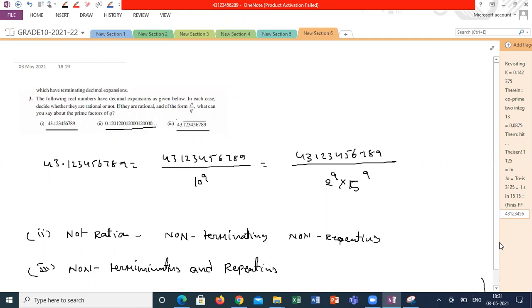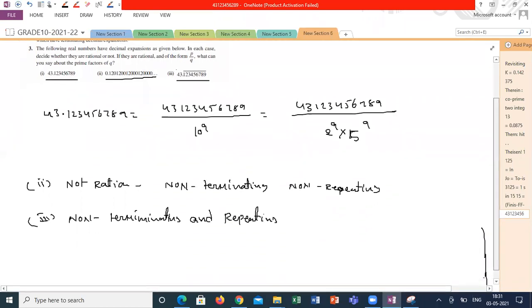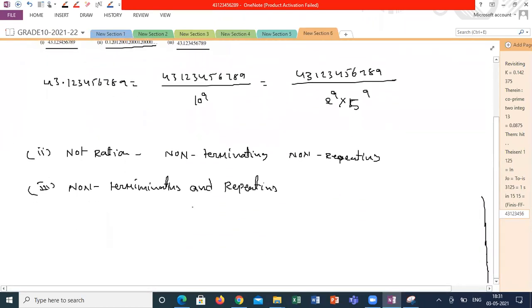If you see 1 by 7, it is non-terminating, but it is a rational number. P by Q, non-terminating and repeating, is possible if the number is rational and the denominator is not of the form 2 power n and 5 power m. Then only it can be possible. That's what one more theorem says.